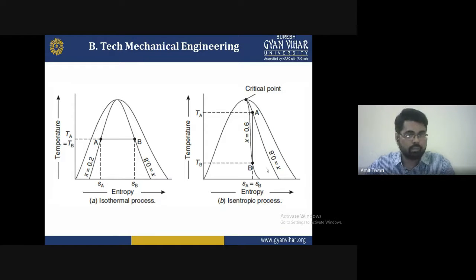So this is a total phase transformation process, but with different conditions: the isothermal condition and the isentropic condition.